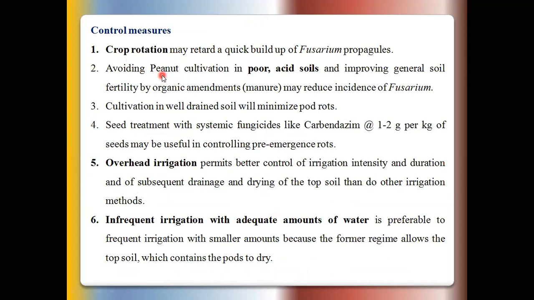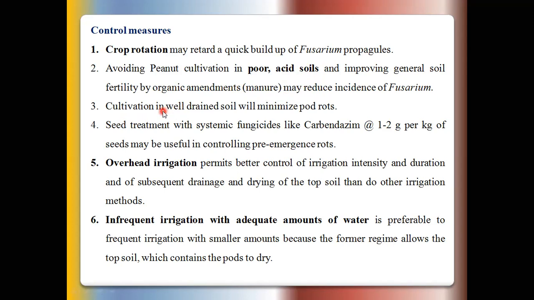Then avoid groundnut cultivation in poor and acid soil, because soil with a low pH favors the Fusarium pathogens. So increase the soil pH of such acid soils by adding organic amendments, that is groundnut cake, karanj cake or neem seed cake at the rate of 2 tons per hectare. So finally, this increases the soil fertility.